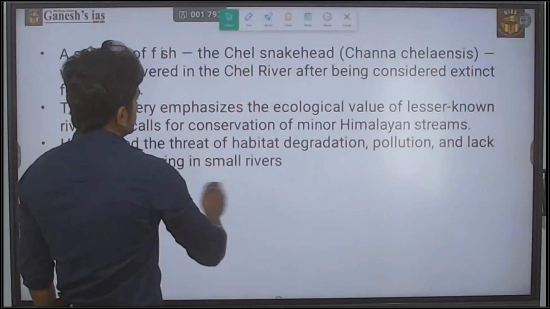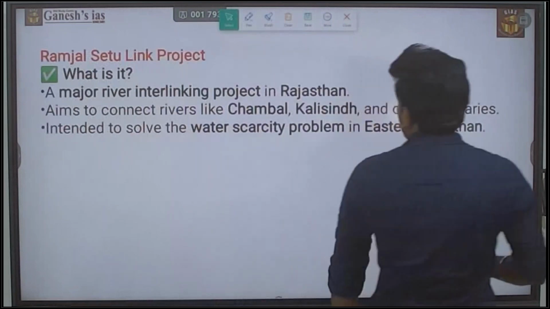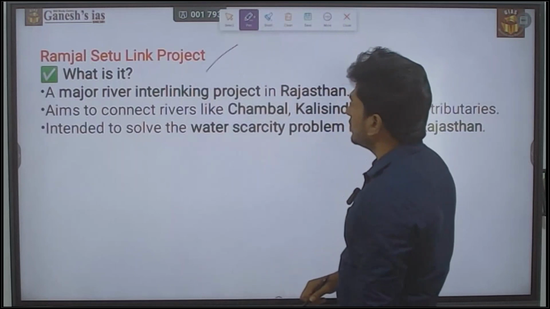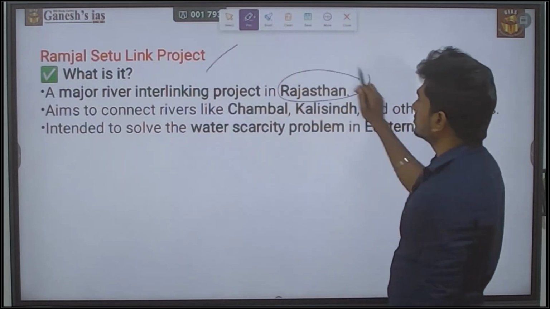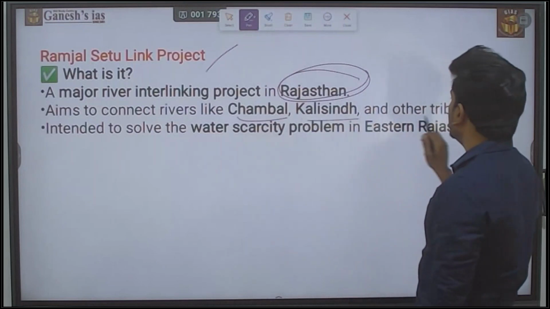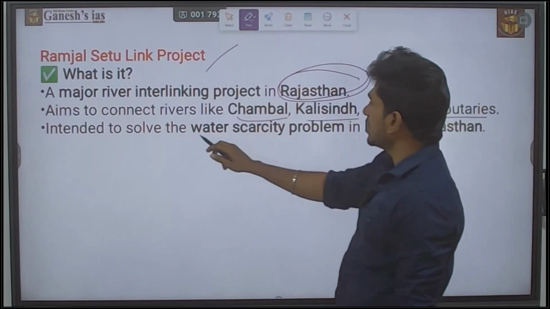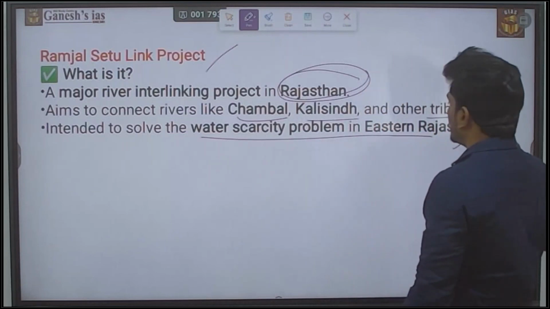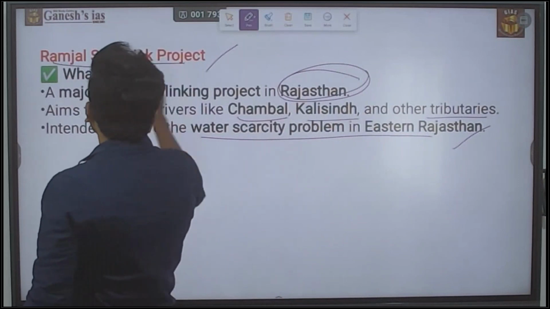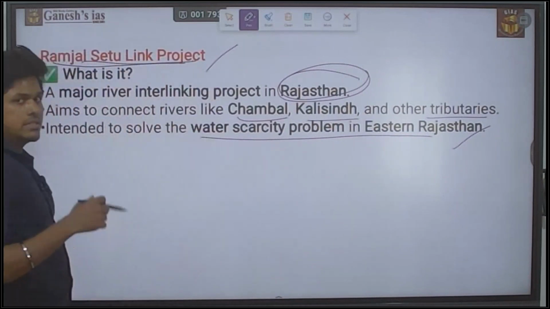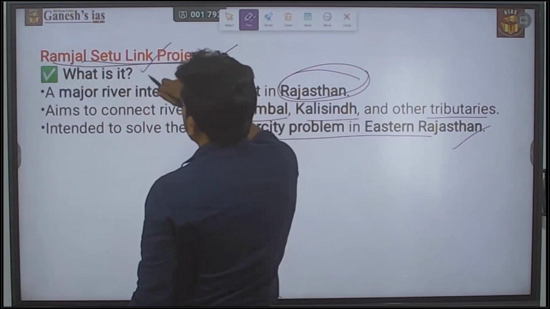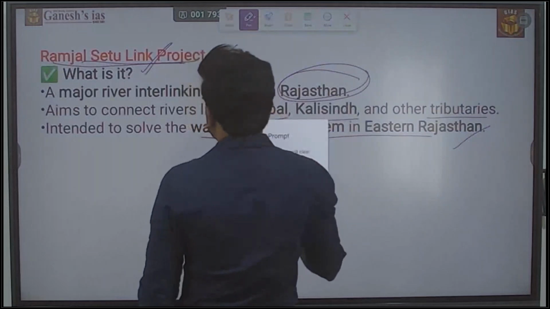Next is the Ramjal Setu Link Project, a major river interlinking project in Rajasthan, aimed at connecting rivers like the Chambal, Kali Sindh and other tributaries, intended to solve the water scarcity problem in eastern Rajasthan. So they may ask any question related to the Ramjal Setu Link Project. There are already many river interlinking projects, so in that way there is a possibility for the Ramjal Setu Link Project. Please make a note of it.